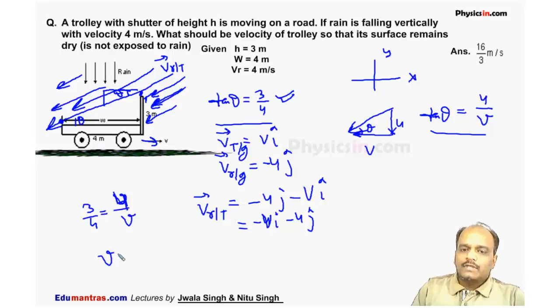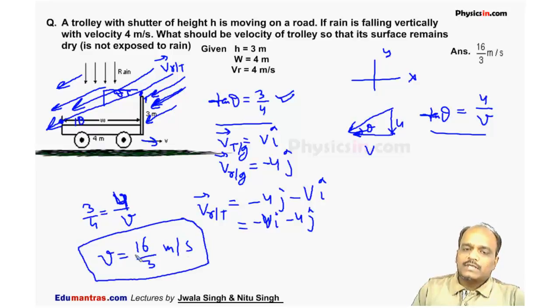So from here we get v is equal to 16 by 3 meter per second. So if the trolley is moving with a speed of 16 by 3 meter per second, then it will remain dry. And if the speed is more than 16 by 3, then again it will remain dry. But if speed is less than 16 by 3, then the rain will enter this trolley.